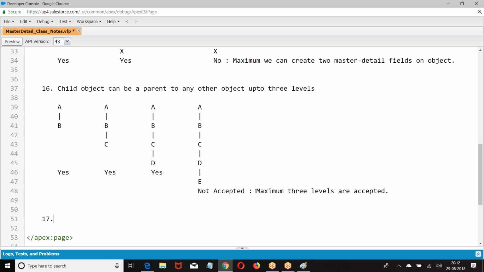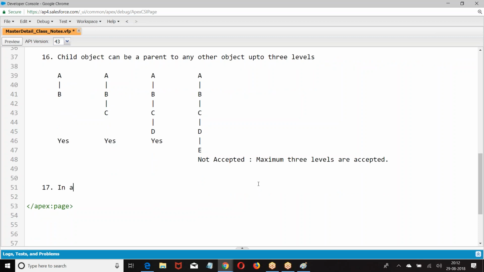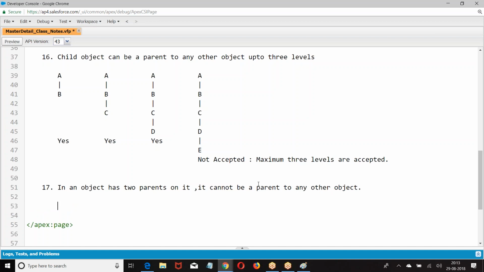Then we have, if an object has 2 parents on it, it cannot be a parent to any other object.